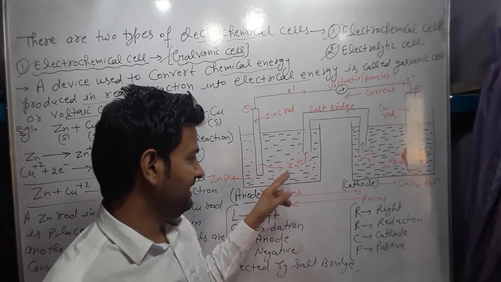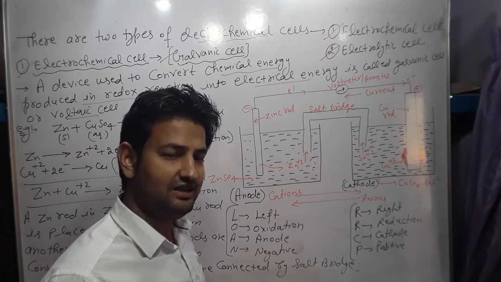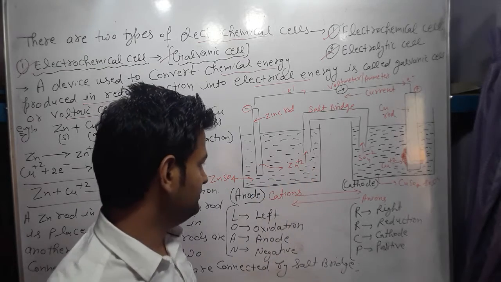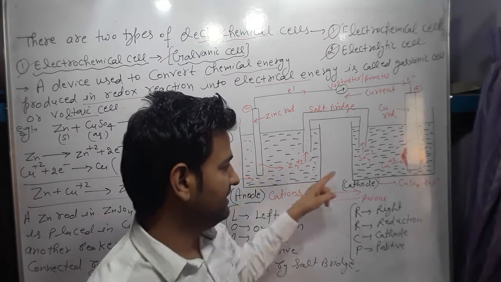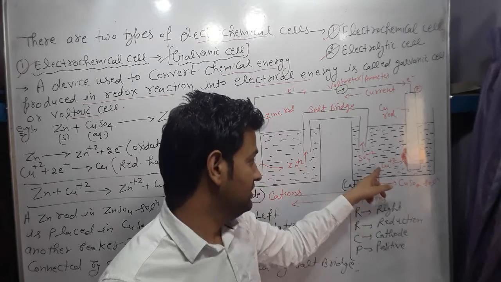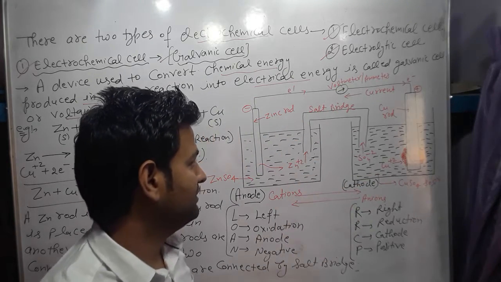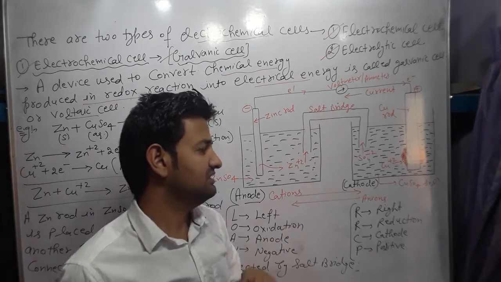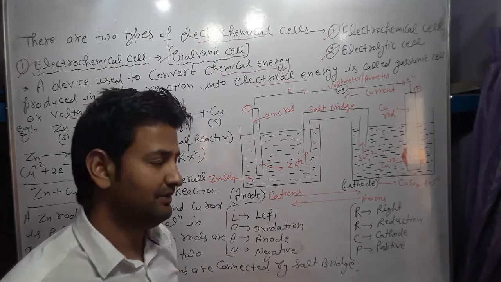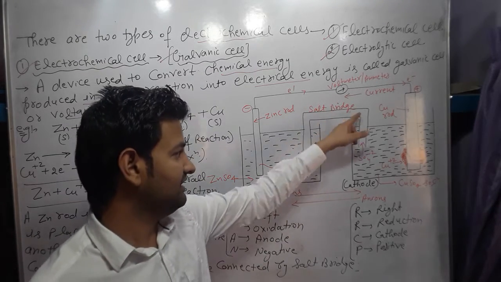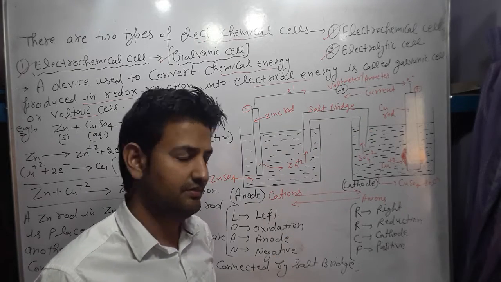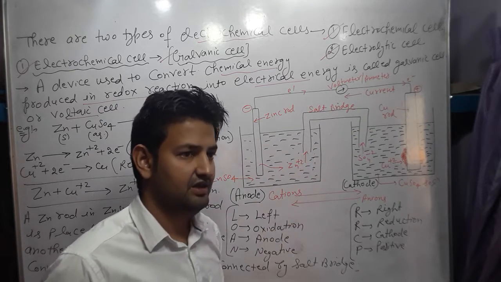So there should be an electrical imbalance. Electrical imbalance occurs in the two solutions because here is loss of electrons and here is gain of electrons. To balance this neutrality, we use a U-shaped glass tube. This is called the salt bridge. The salt bridge helps in the maintenance of electrical neutrality of the solution by transferring the ions.